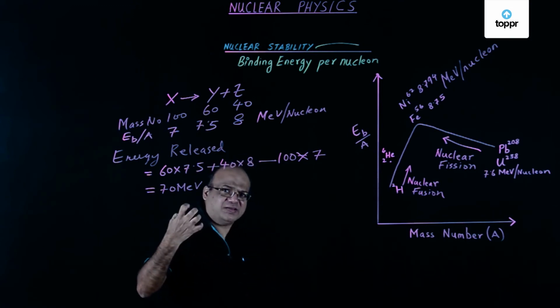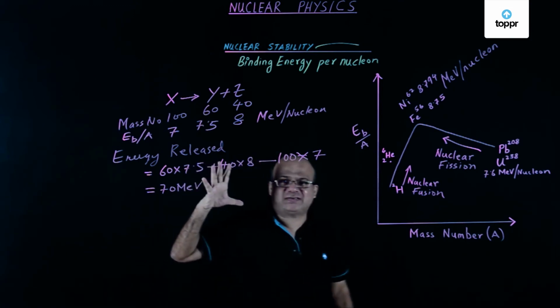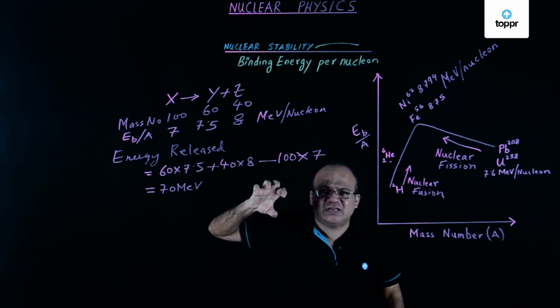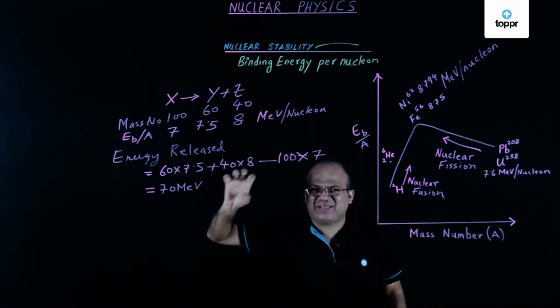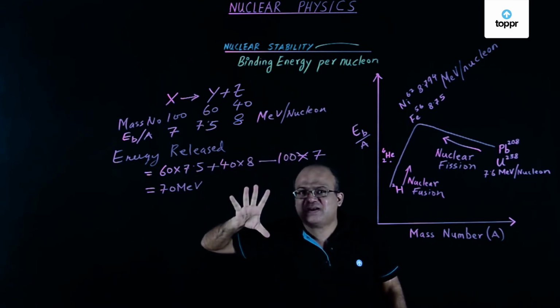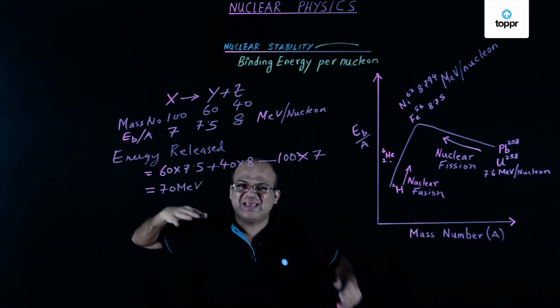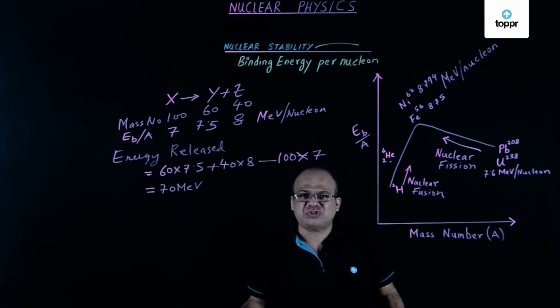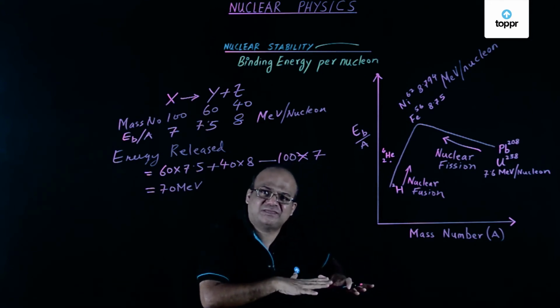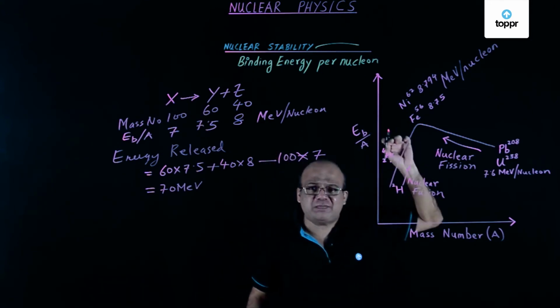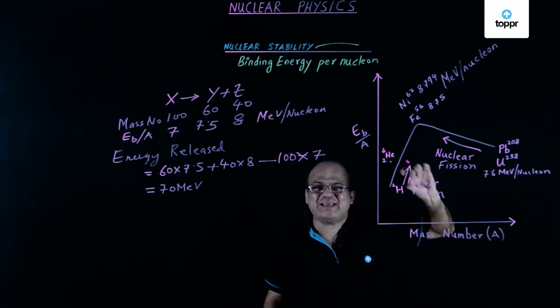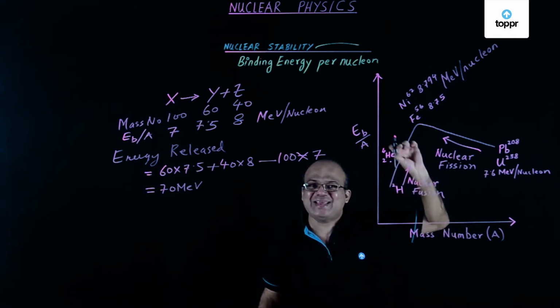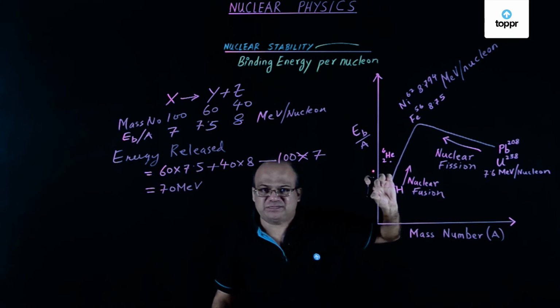So in this lesson, we have learned that binding energy per nucleon decides the stability of a nucleus. The greater the binding energy per nucleon, the more stable is the nucleus. The most stable nuclides are iron 56 and nickel 62.